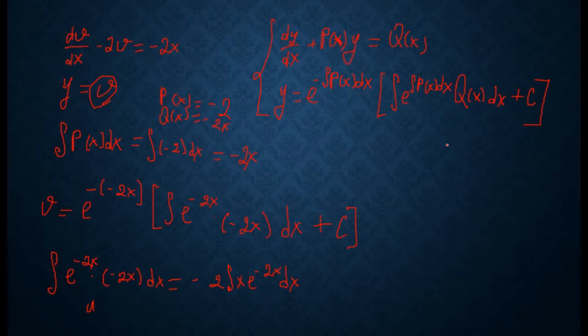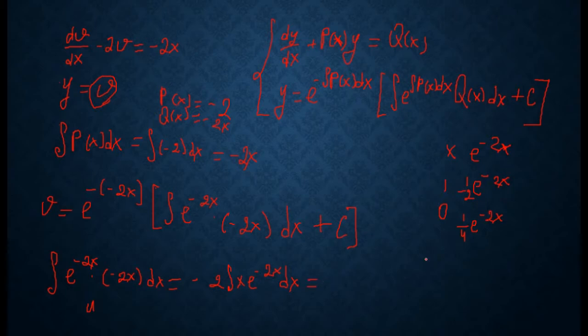Since we have x and e to the power minus 2x, we find the derivative of x, which is 1, and the derivative of a constant is 0, and from the other side we find the integral: minus 1 over 2 e to the power minus 2x, and again the integral will be 1 over 4 e to the power minus 2x.